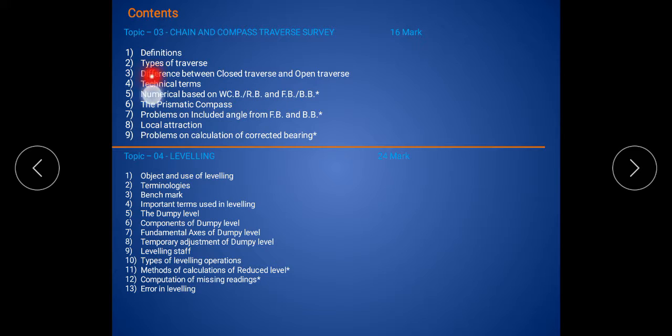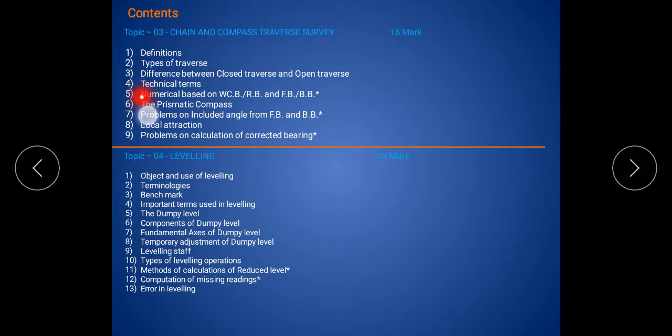Then the second content is the types of traverse. What is meant by traverse and their types. In the third content, the difference between closed traverse and open traverse. Closed traverse and open traverse are the types of traverse, and we discuss the difference between them in the third content.